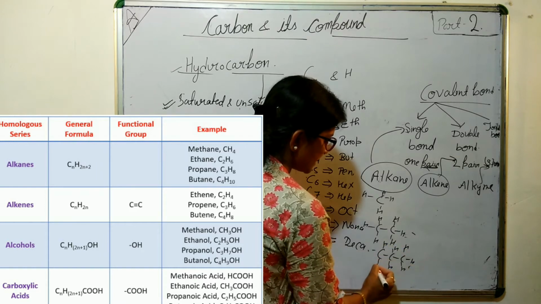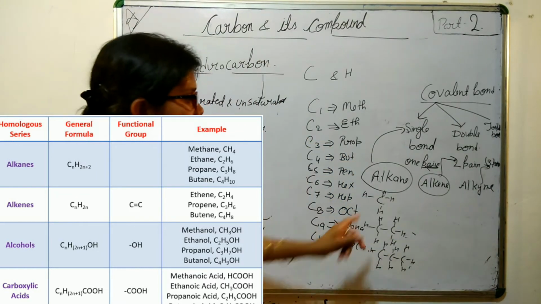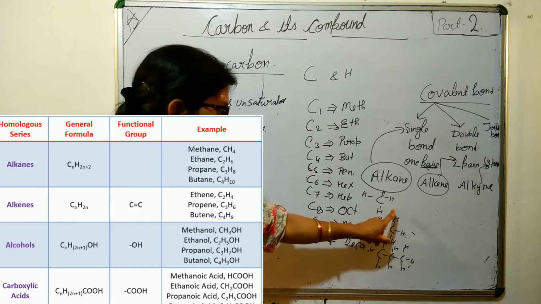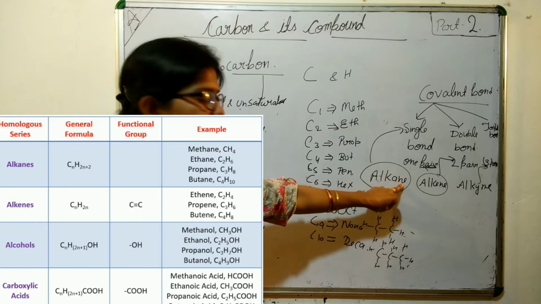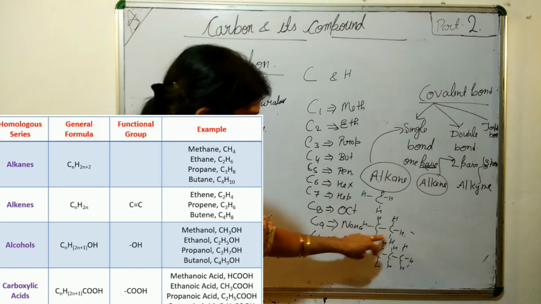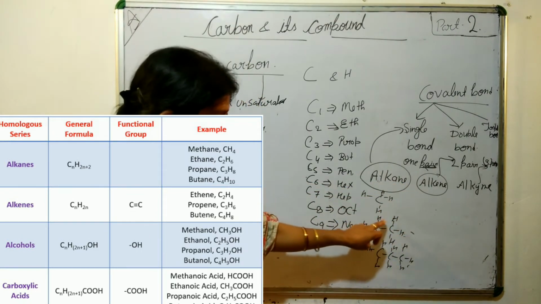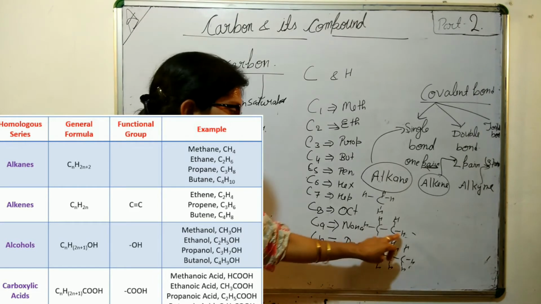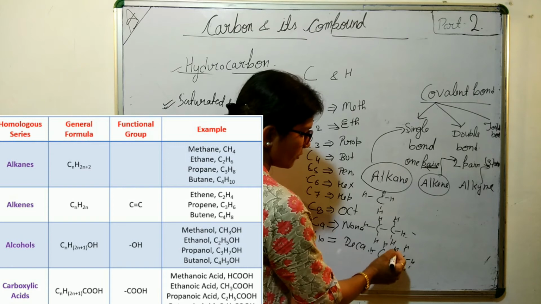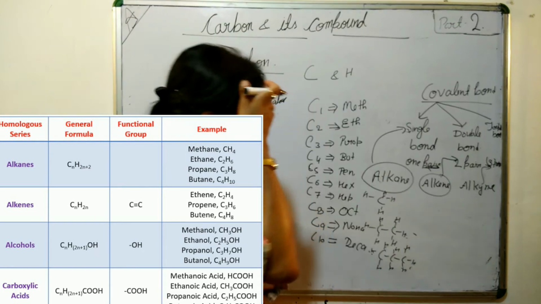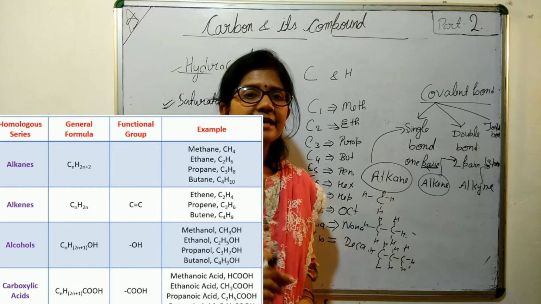Now you can see CH4, methane, alkane, so ane is a suffix. Then it is C2H6. Then here you can see 1, 2, 3, 4, 5, 6, 7, 8, the C3H8.